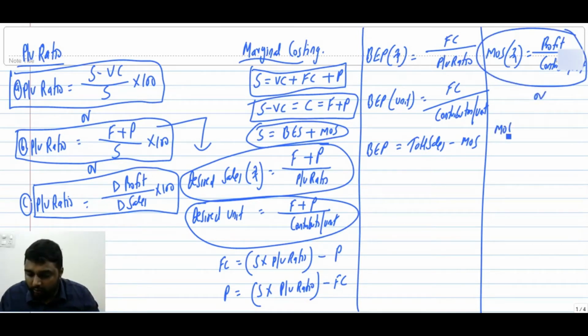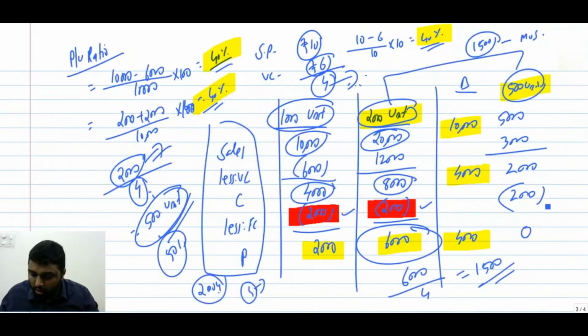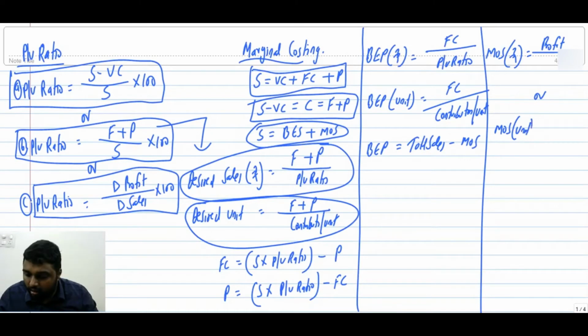Now if you want to make it not in units but in rupees, margin of safety in rupees is equal to profit divided by PV ratio.